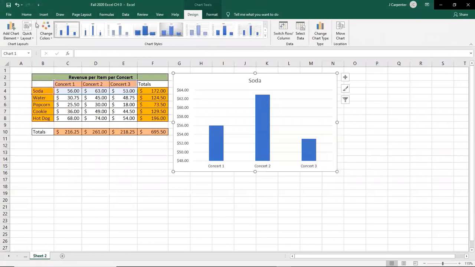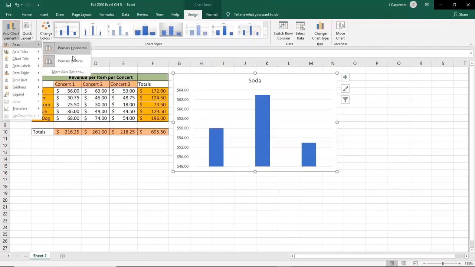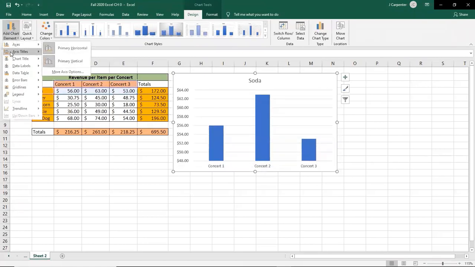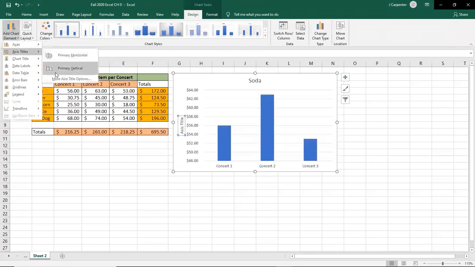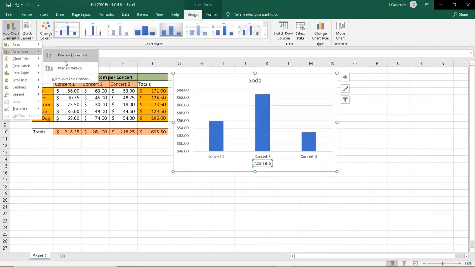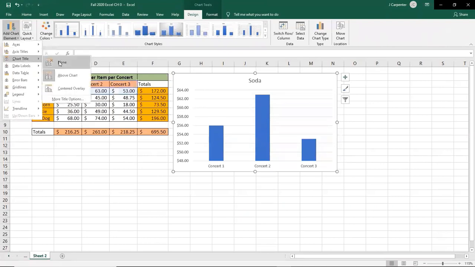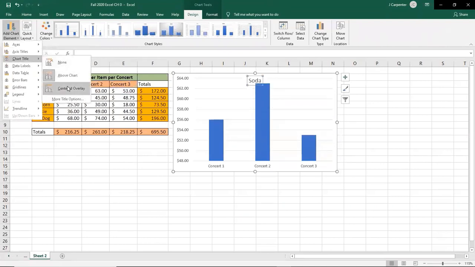And this is how we can add chart elements like axes. So primary horizontal or primary vertical, see how that changes something, whether it has the numbers or not. The axis titles, again, primary horizontal or primary vertical. So if your homework asks you to do axes, this might be important, hint, wink, nudge. Chart title, which ours already had originally, but you can make another one. And again, I actually can't see what that chart title says because of Zoom, but it's there because I have a menu again that you can't see.